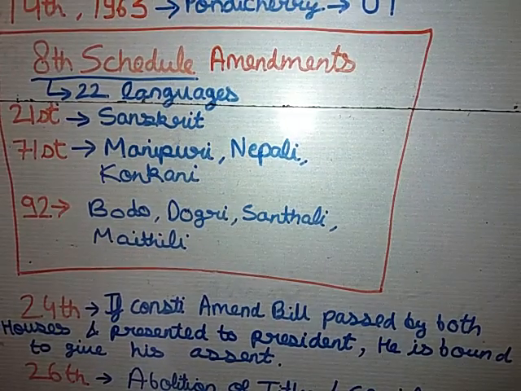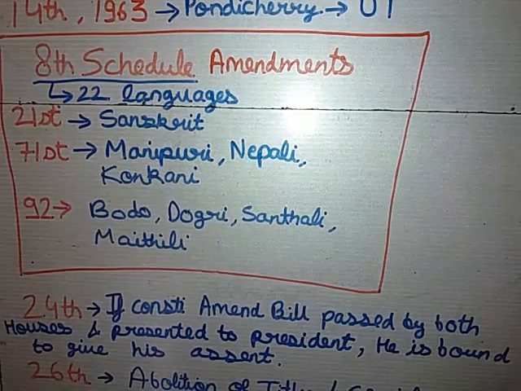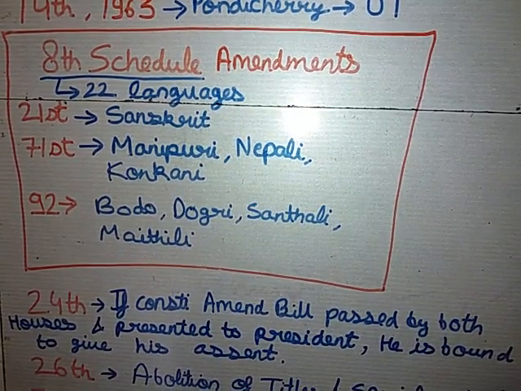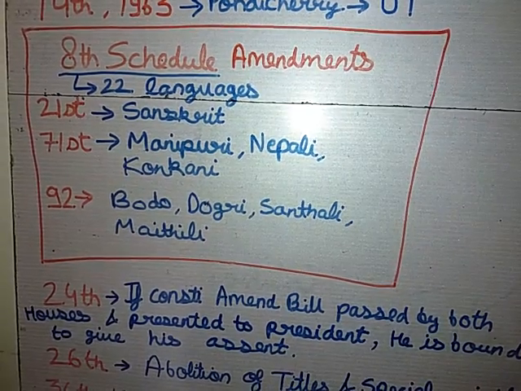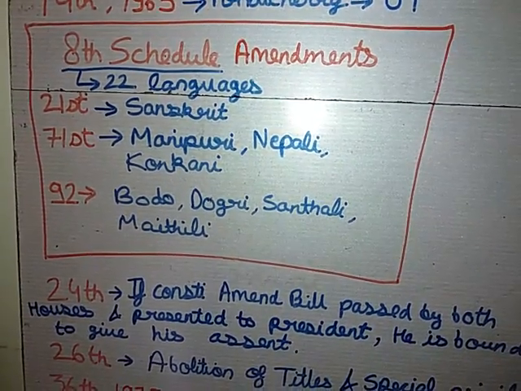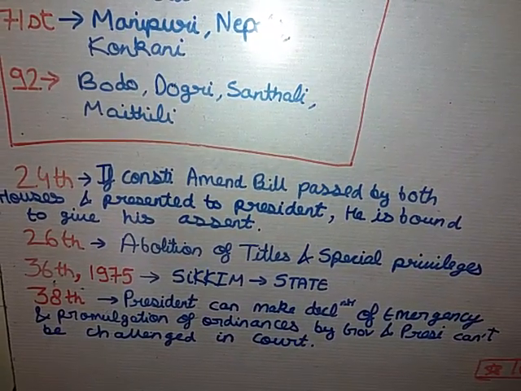Apart from it, you must also know the 6 classical languages of India, which are these. These are Tamil, Telugu, Sanskrit, Kannada, Malayalam, Odia. These are the 6 classical languages of India. Then next we should move on to the 24th Amendment Bill.